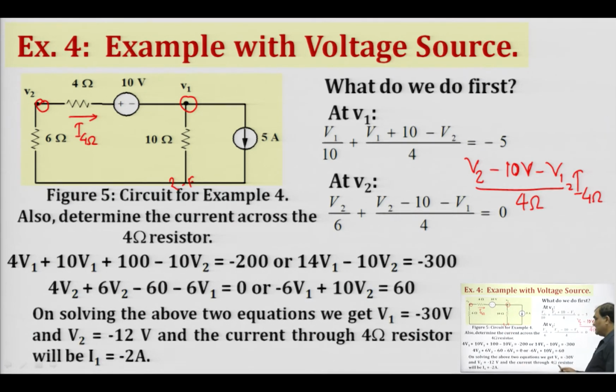Using this equation, the current will come out to be minus 2 ampere. You can substitute these values and check. We are getting V2 as minus 12 volt. So this is minus 12 volt minus 10 volt, and V1 is plus 30 volt, upon the value of resistance, that is 4 ohm, and we get this as 2 ampere.